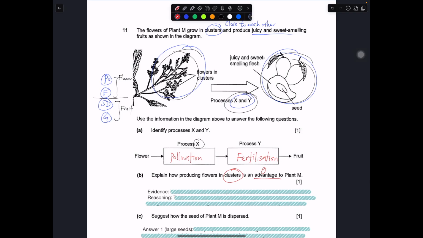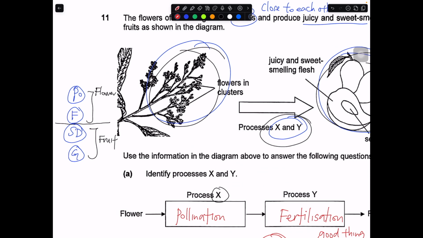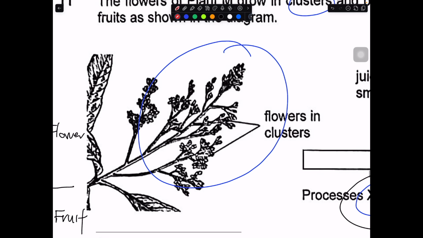Okay, explaining how producing flower in clusters is a good thing for plant M. Okay, it's a good thing. Okay, it's advantage. Okay, why is it a good thing? So you think about it, when they are in cluster, when they are nearby each other, right? So what will happen? Okay, the insect, let's say, is being pollinated by insect, can come around very easily to get the nectar from the nearby flower. So they don't have to cross a very long distance. So if they are nearby, it's easily for them to go from one flower to the other flower.